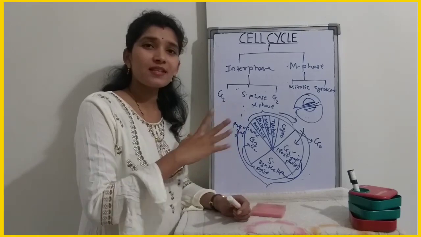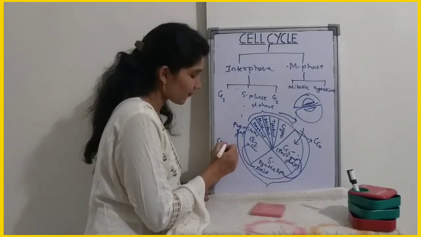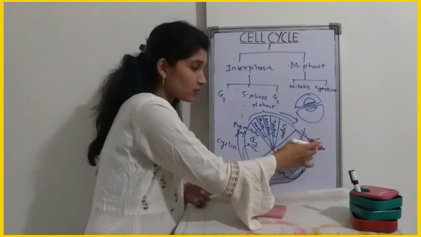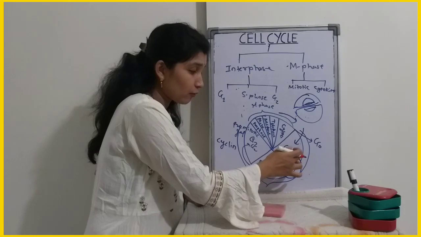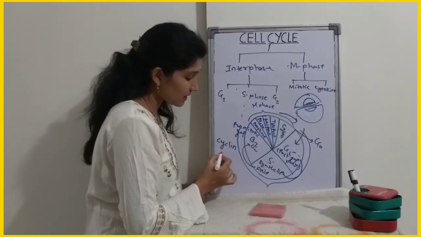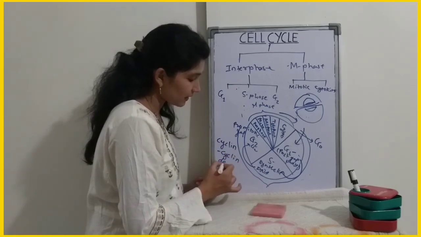The cell cycle is controlled by enzymes, that is, the entry of a cell from one phase to another phase is controlled by an enzyme complex, that is cyclin and cyclin dependent kinase.